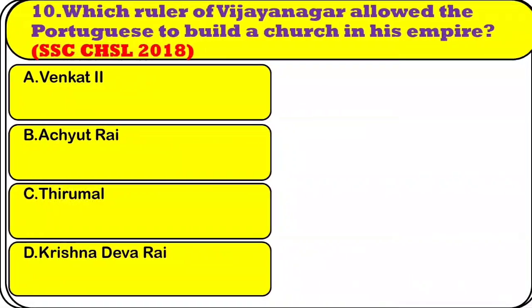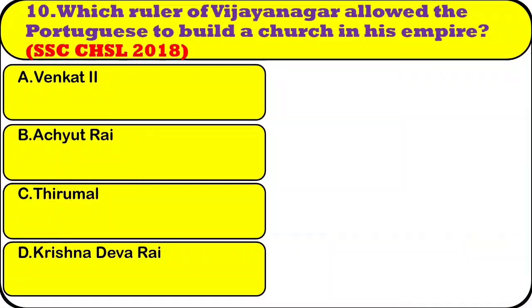Question number 10. Which ruler of Vijayanagar allowed the Portuguese to build a church in his empire? Option A, Venkat II. Option B, Achyut Rai. Option C, Tirumal. Option D, Krishna Deva Rai. The right answer is option A, Venkat II.